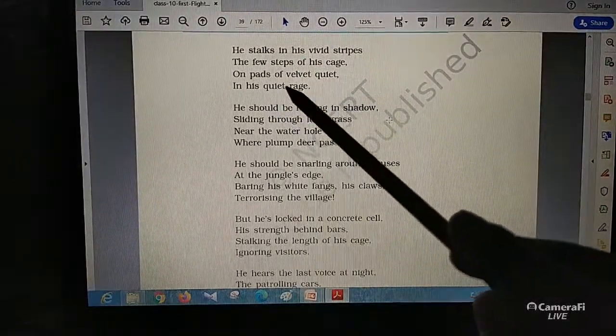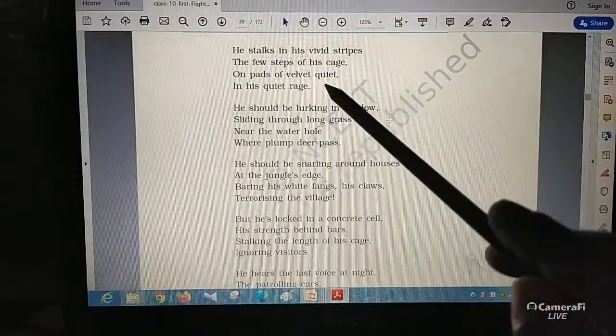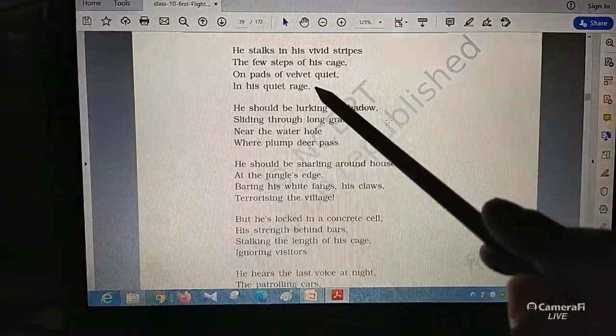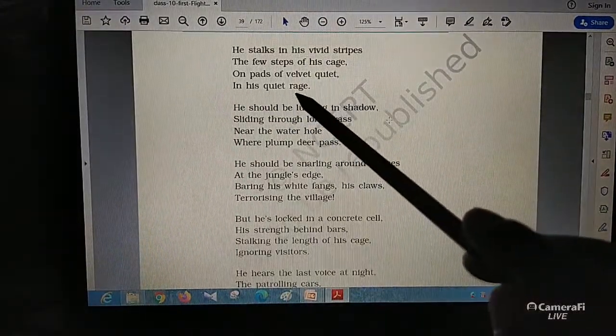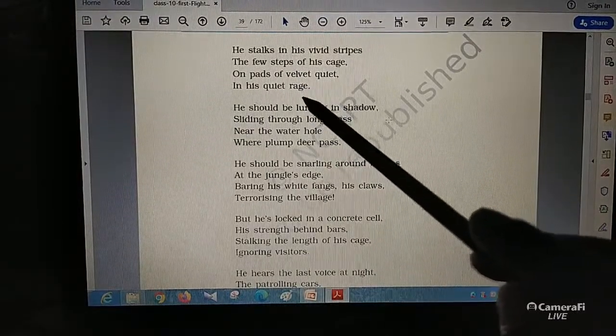He is moving on the pads of velvet, which are the paws of the tiger, and his velvet paws make the tiger walk quietly in his quiet rage, in his quiet anger. The tiger was in an angry mood.